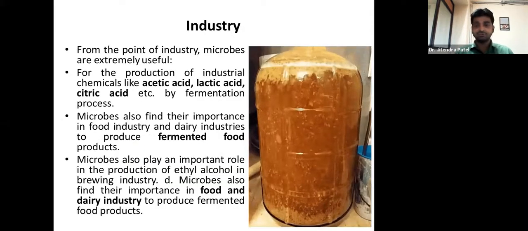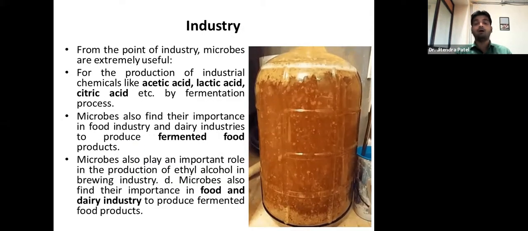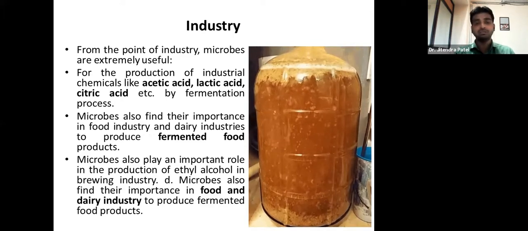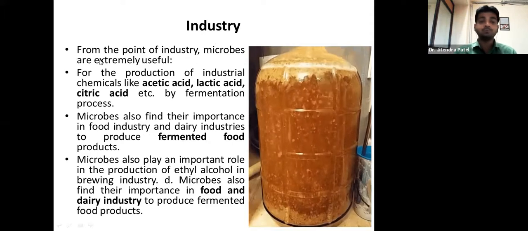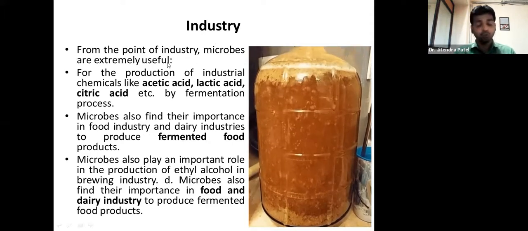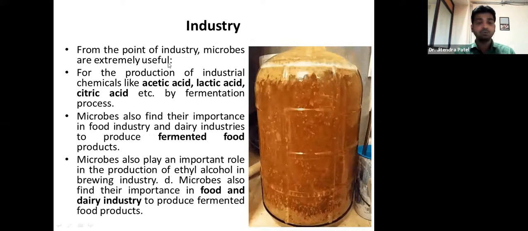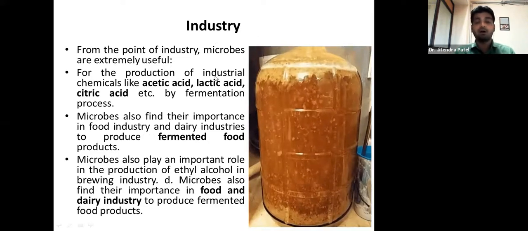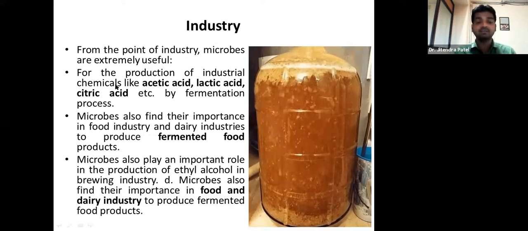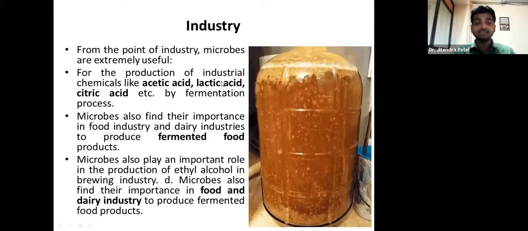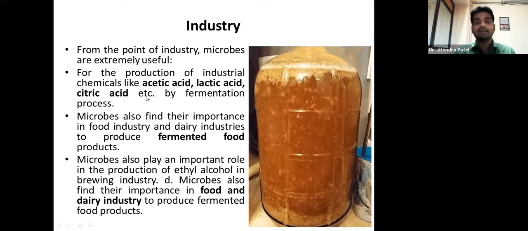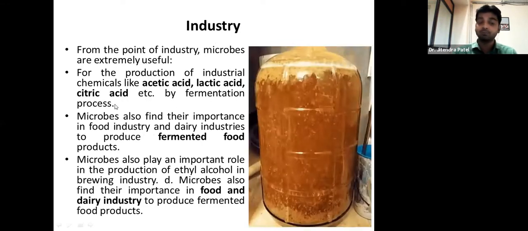Coming to industry, what is the industrial scope of microbiology? From the point of view of industry, microbes are extremely useful. How are they useful? For the production of industrial chemicals such as acetic acid, lactic acid, citric acid, etc. by the fermentation process.